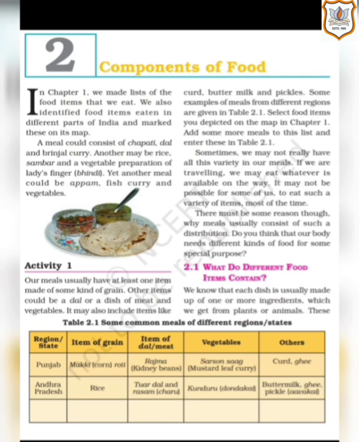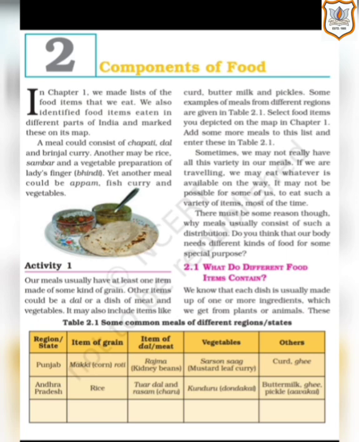It may also include items like curd, buttermilk and pickles, while there are some people who also include curd, buttermilk as well as pickle in their meal. Pickle means achar. Some examples of meals from different regions are given in table 2.1. Now, when you look at table 2.1, you will find that some examples of different meals from the different regions are given to us.